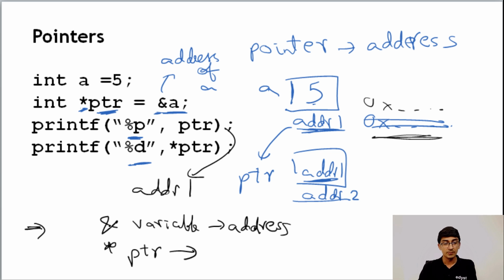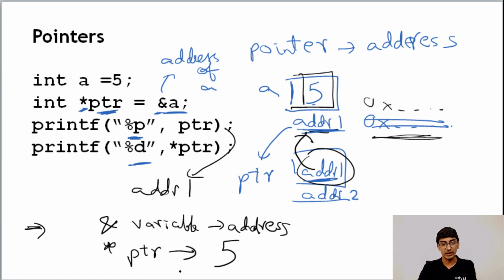What does this mean? *ptr is going to go into ptr, find the address, then go to that address, that's addr1 here, and then print the value there. So here you would get the answer as 5. So if you print this, first you are going to get addr1, and then the second output is going to be 5.